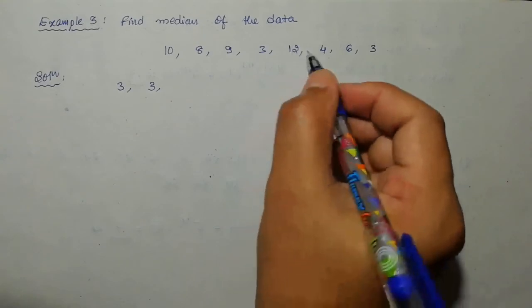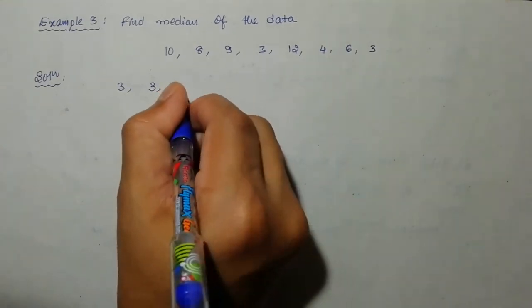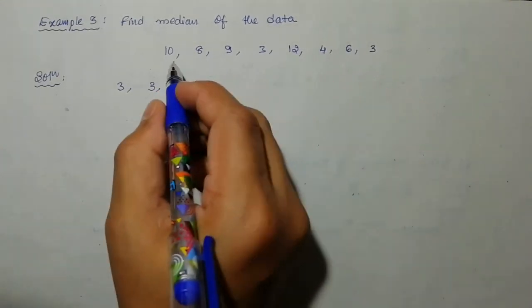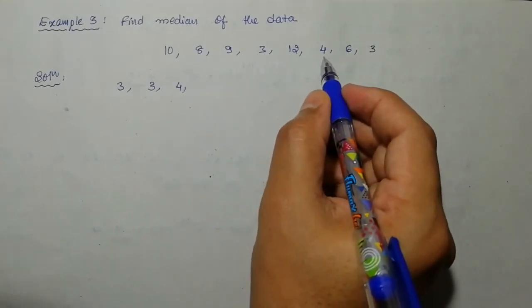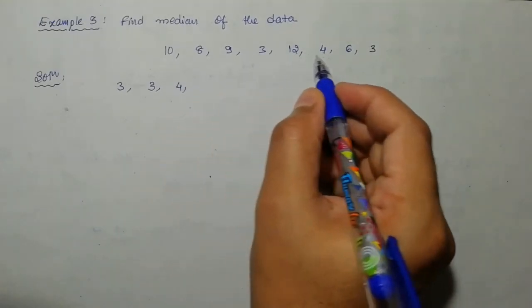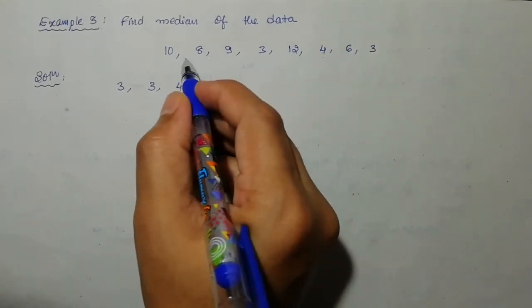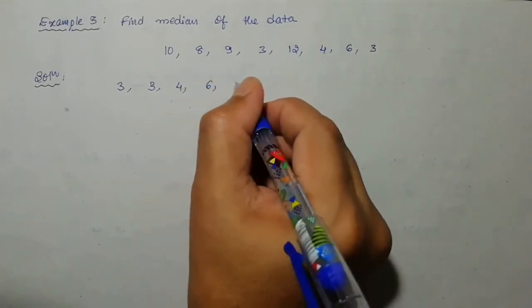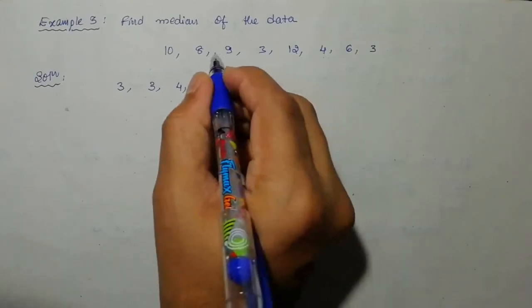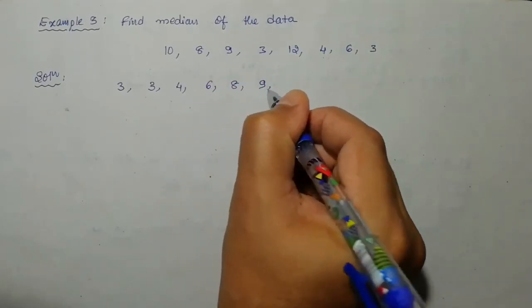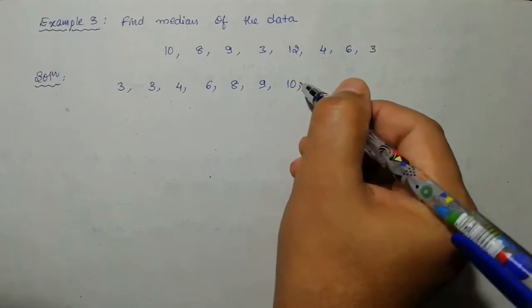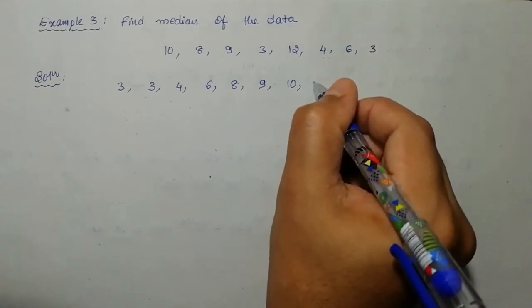And then which will be the next highest number? 4, I think. So 4 appeared only once. After 4, 5 is absent. 6 is present, so 6 will be the next number. Then 7 is absent, so 8 will be the next number. After 8, I think 9. After 9, I think 10. After 10, it will become 12.